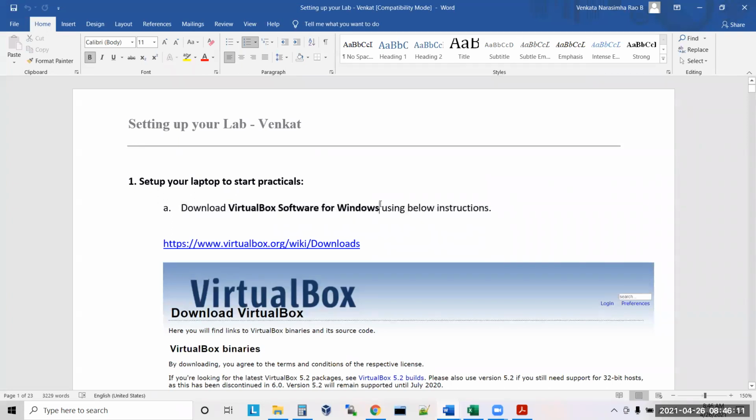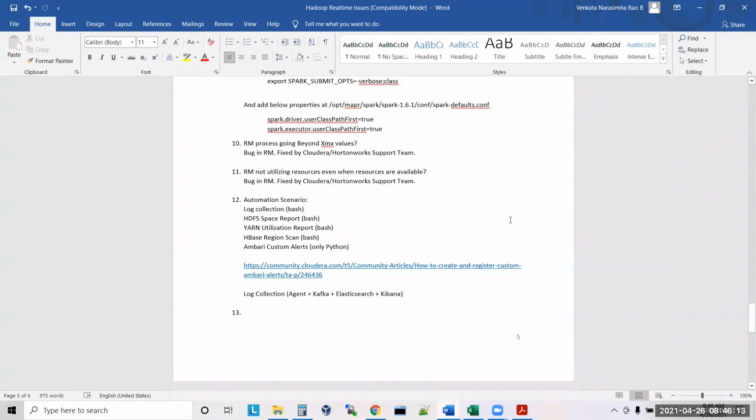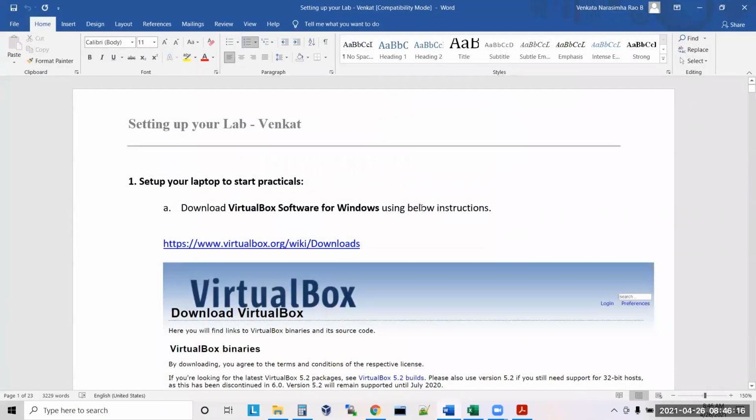So the minimum requirement is you need to have MS Office 2016. You can download it from the internet and install it. But if anybody wants an MS Office key, please contact me. I will give you one free key. So download MS Office 2016 from the internet and install it. At the end of the installation, it will ask you for the key, so I will give you the key to activate your product. Got it?